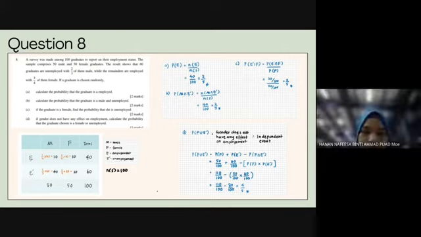Okay, for question 8, the question is: a survey was made among a hundred graduates to report on their employment status, and the sample comprised 50 male and 50 female graduates. The results show that 60 graduates are unemployed, with 2/3 of them male, while the remainder are employed, with 3/4 of them female. If a graduate is chosen randomly, and question D, if gender does not have any effect on employment, calculate the probability that the graduate chosen is a female or unemployed.